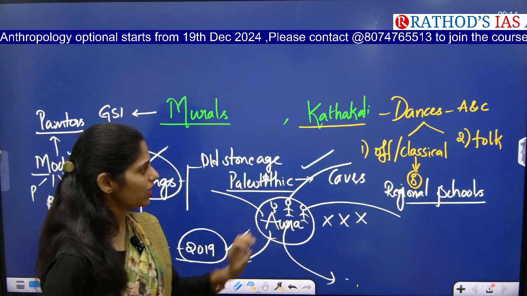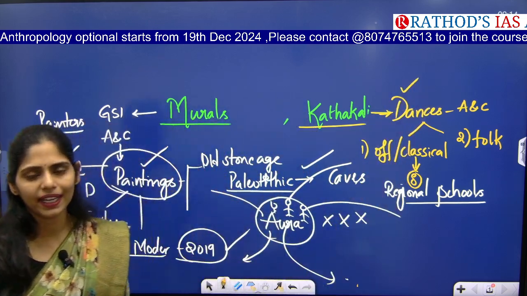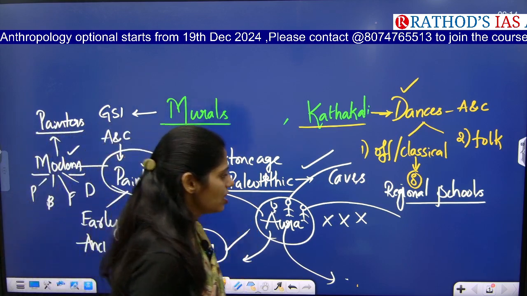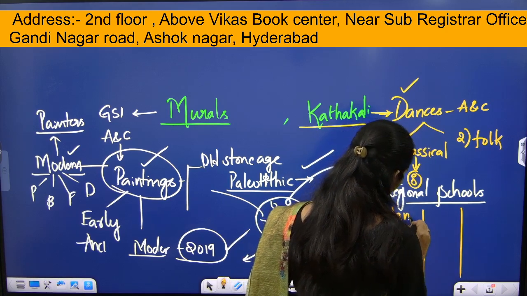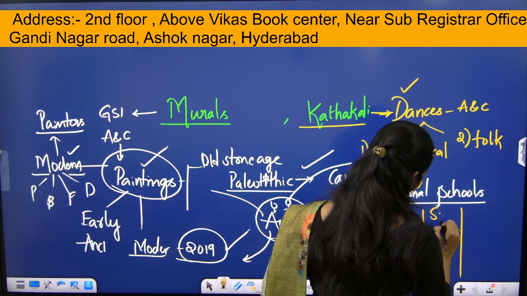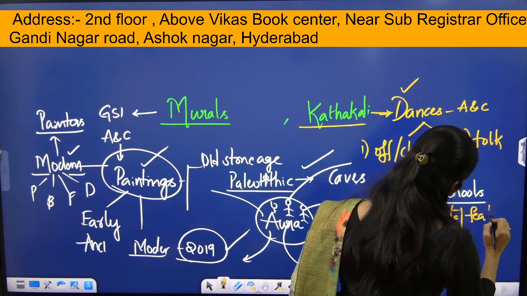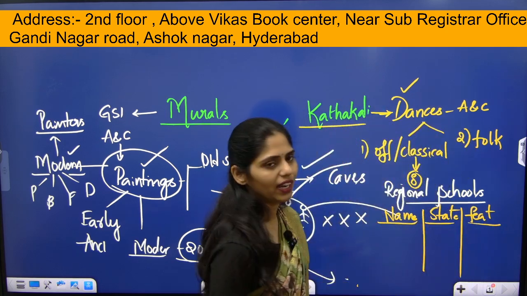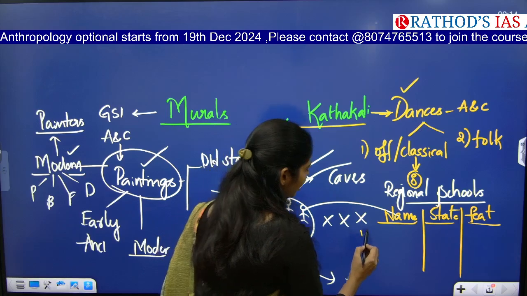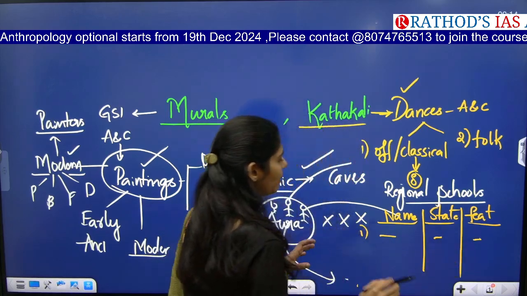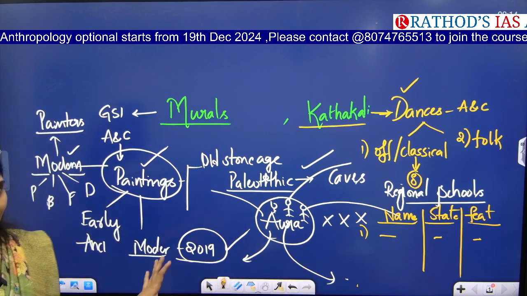Here you may get questions regarding these dance forms, and especially you will get questions from folk dances. So you have to make a list of folk dance names, see which state each belongs to, and see the important features of that folk dance. They may give 'consider the following pairs', with the name, state and features, and ask which of the following pairs are correct or incorrect. So you have to be prepared for that.